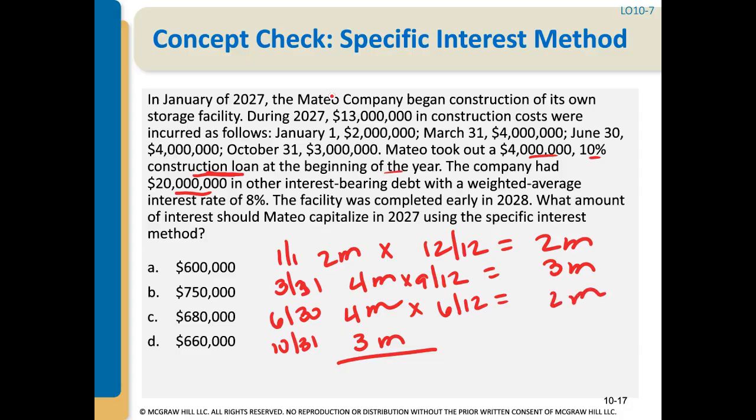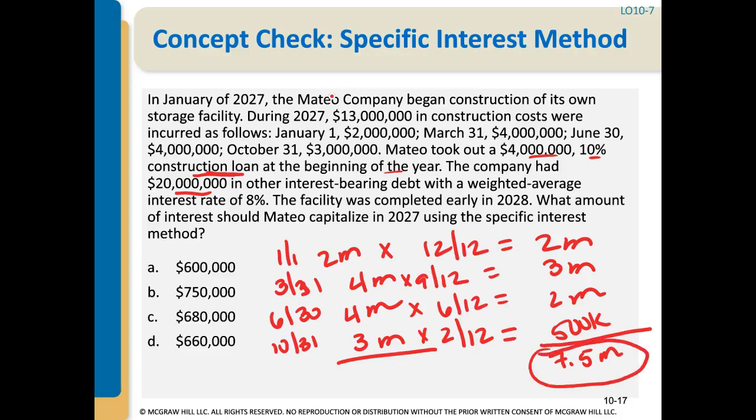And the final $3 million incurred on October 31st was only outstanding for the last 2 months of the year. So that gives us $500,000. When we add that all up, we have $7.5 million. This is the weighted average accumulated expense. So that's just step one, right? And then step two is we have to figure out, of the $7.5 million average expenditures, how much interest can we capitalize on that amount?